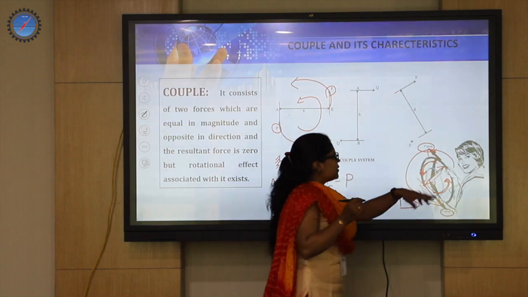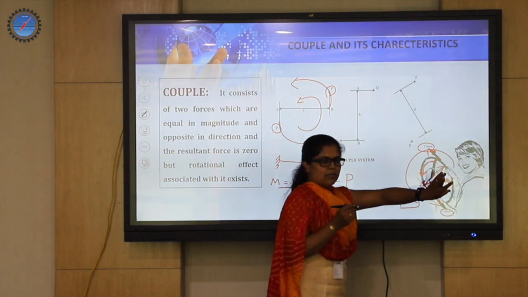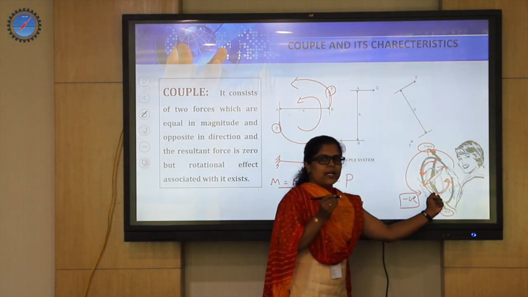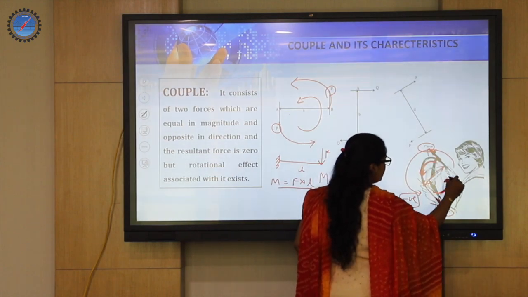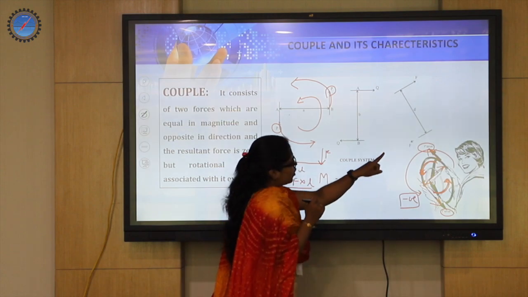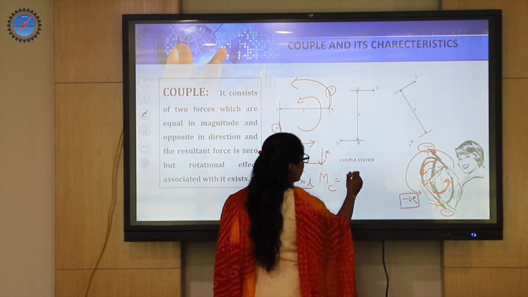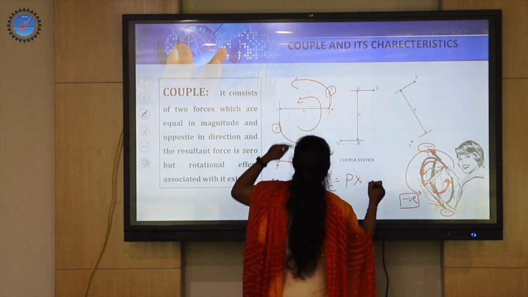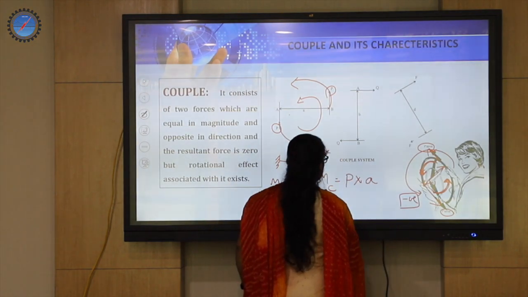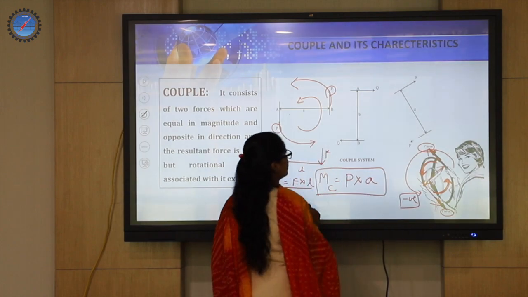Best example, this lady can leave one hand and move with the other hand only, but even then you can expect the same rotation to happen. So among those two points, you can take any one force multiplied by the in-between distance here as A. So this is going to give you what is called the moment of a couple.